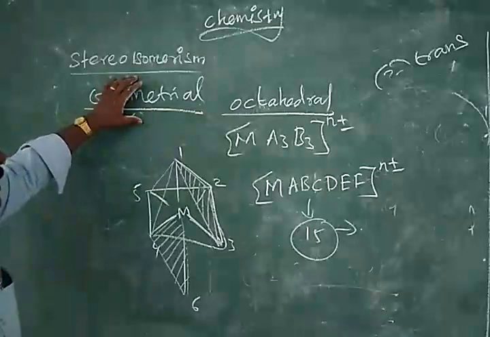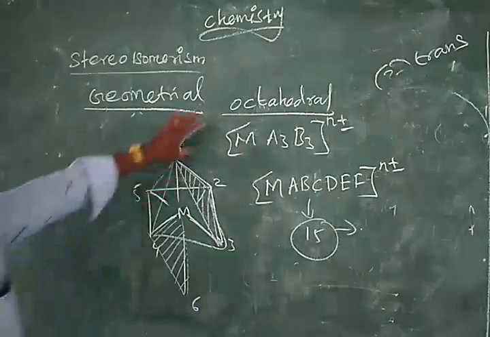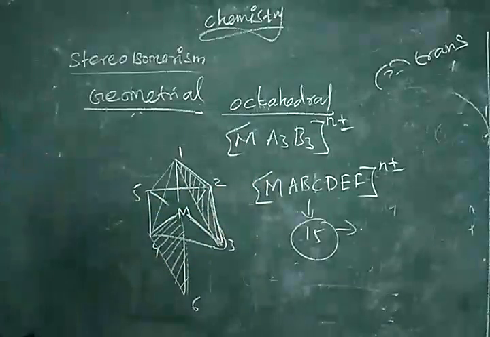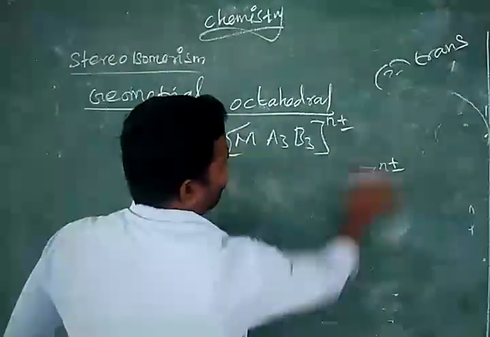Let us see, in the stereoisomerism, all the geometrical isomerism we have completed. In the geometrical, one is square planar. For square planar we completed 4. Then octahedral we completed 4. All the possible isomers we have completed. Now optical isomerism.